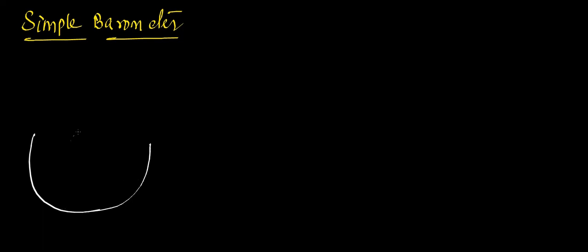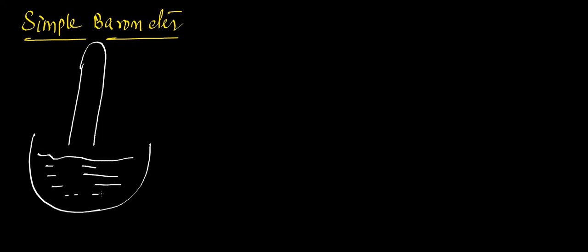Simple barometer. Okay. So it consists of a ball and a long tube. This ball is actually filled with mercury, and this tube is also filled with mercury. So when you connect these two, what happens, beta? Some empty space is created here. That empty space is called Torricelli vacuum.